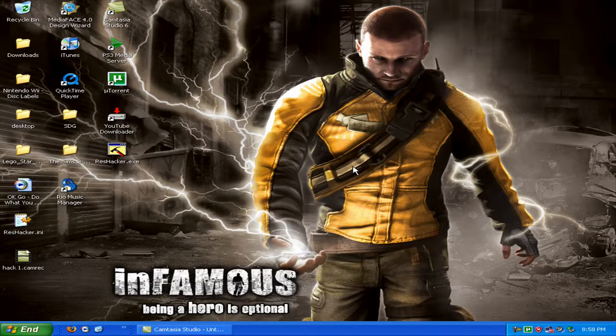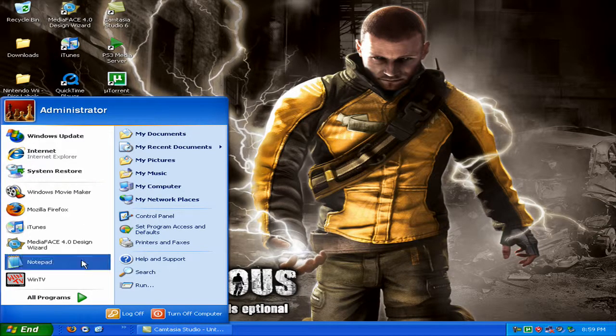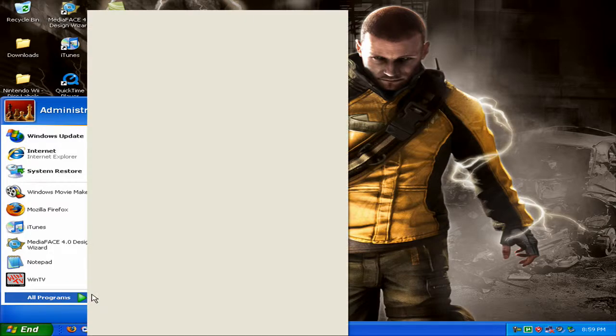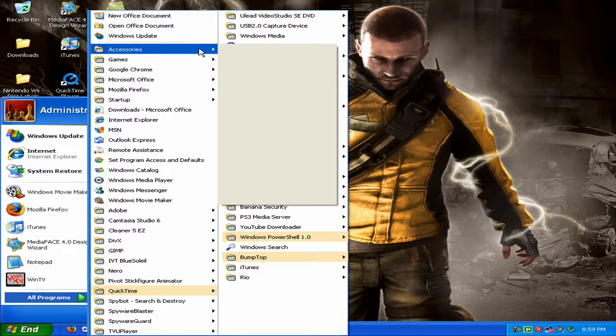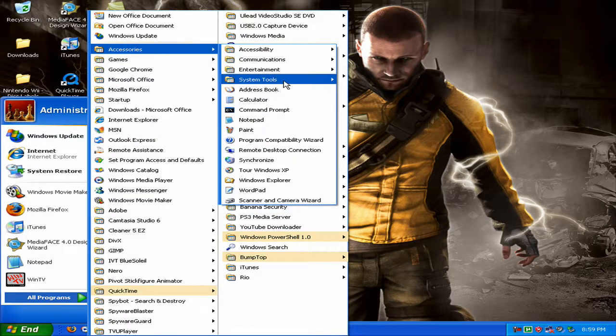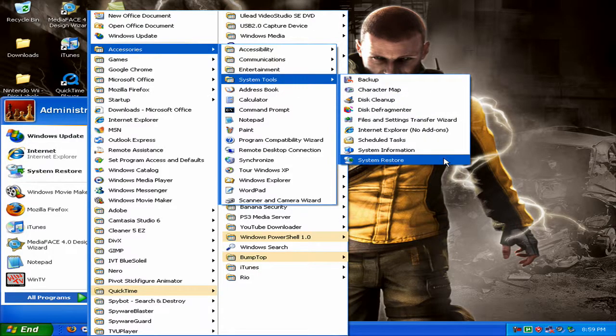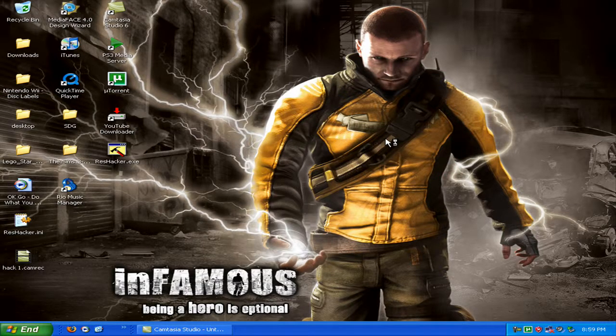Okay, everybody, I'm back, and as you can see, ta-da. Okay, now if you want to switch back or something messes up your computer, you go to All Programs, Accessories, System Tools, System Restore, and now you don't click Make a Restore Point.